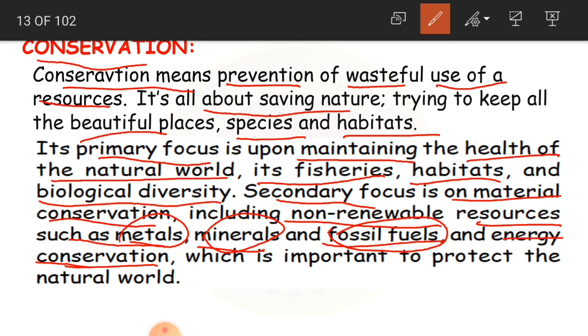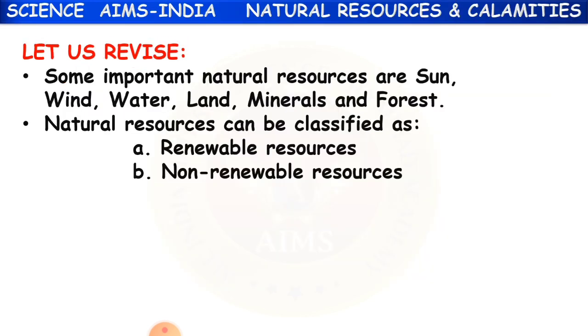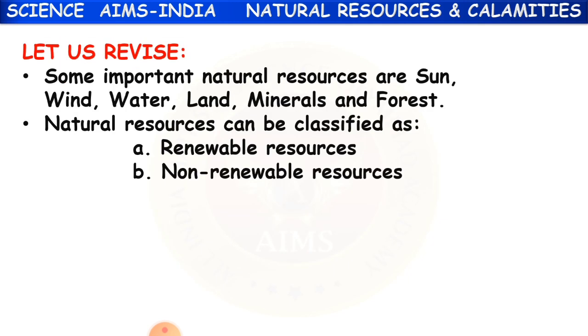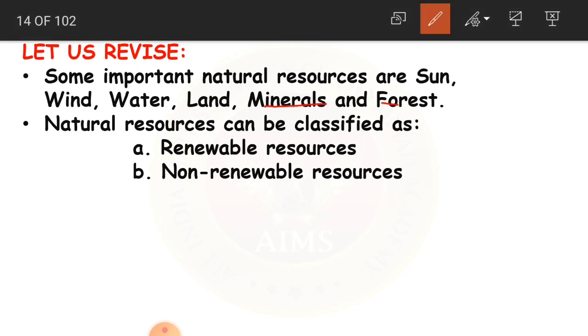Okay, children, which in turn is important to protect the natural world. When you maintain the health of the natural world, and maintain material conservation and energy conservation, then we are protecting the natural world. Clear, children? Now what have we learned until now? Some important natural resources are sun, wind, water, land, minerals and forest.